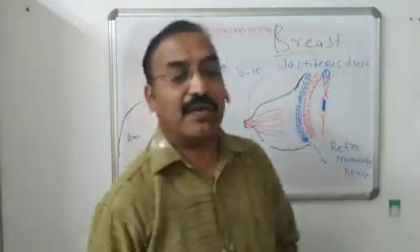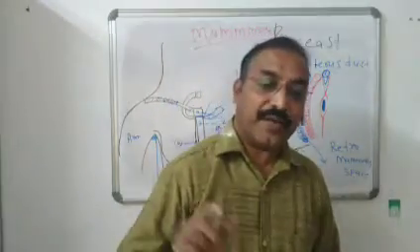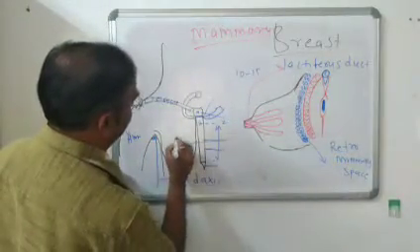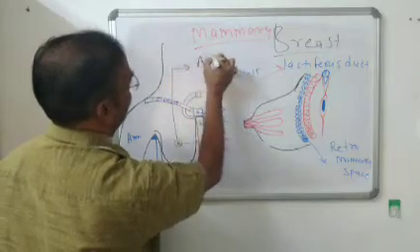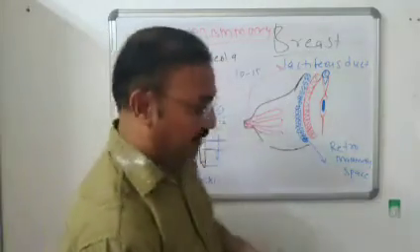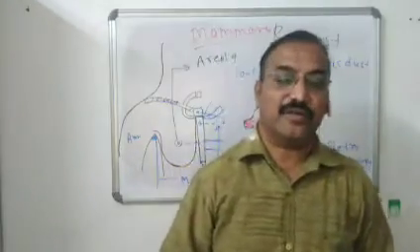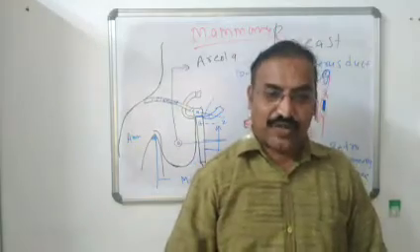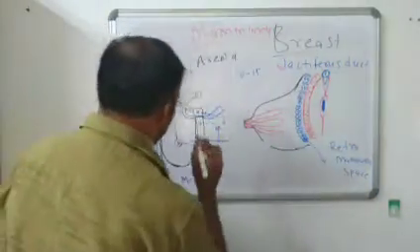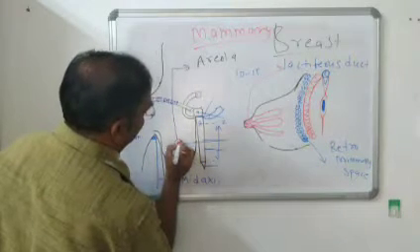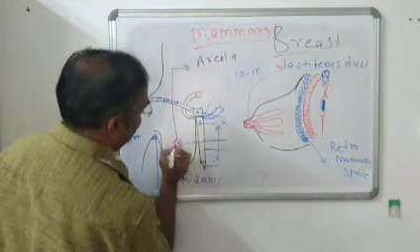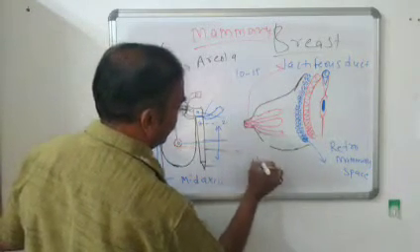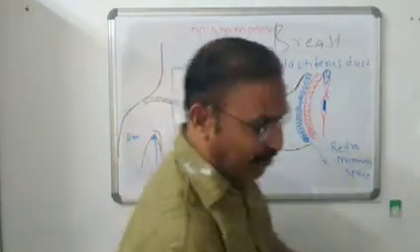Then the circular blackish discoloration present around the base of the nipple is called the areola. This one. So what is it? It is nothing but a circular blackish discoloration present around the base of the nipple. That is the areola. The outer margin of the areola contains plenty of sweat glands. This is the outer margin of the areola. So what does it contain? It contains plenty of sweat glands.